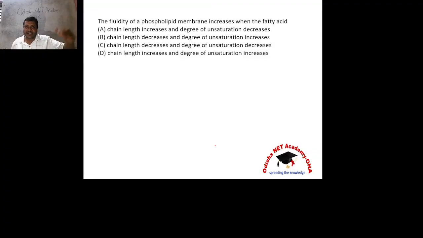If I want to increase the melting temperature, you have to increase the chain length and decrease the unsaturation. But here fluidity increases, which means the melting temperature should be less.